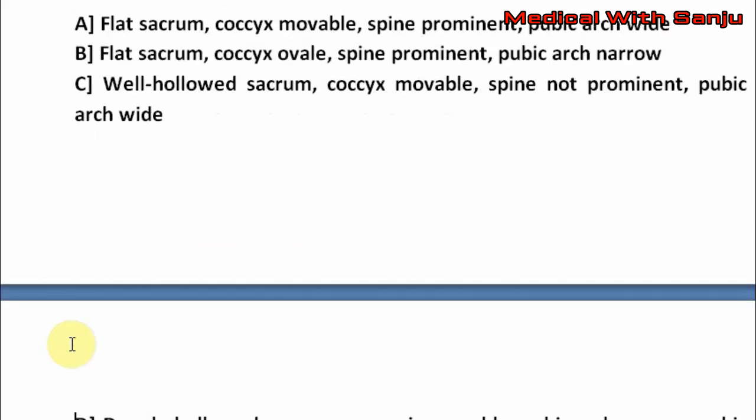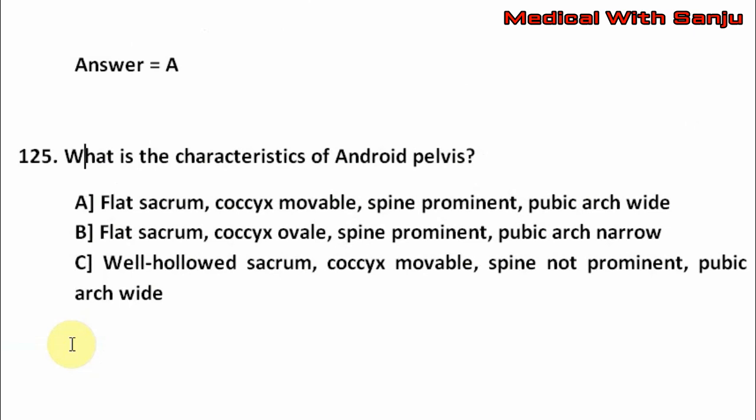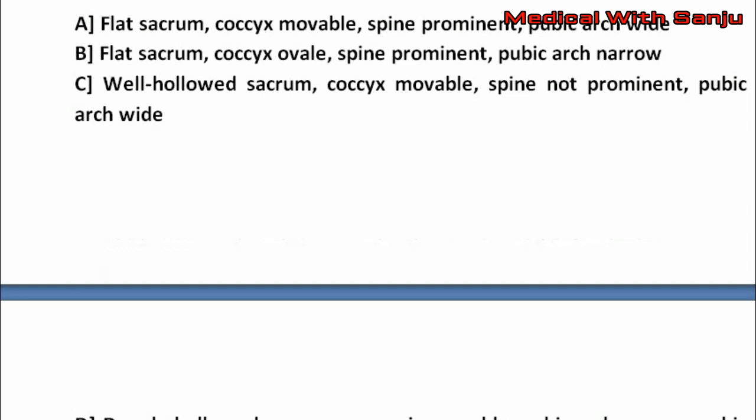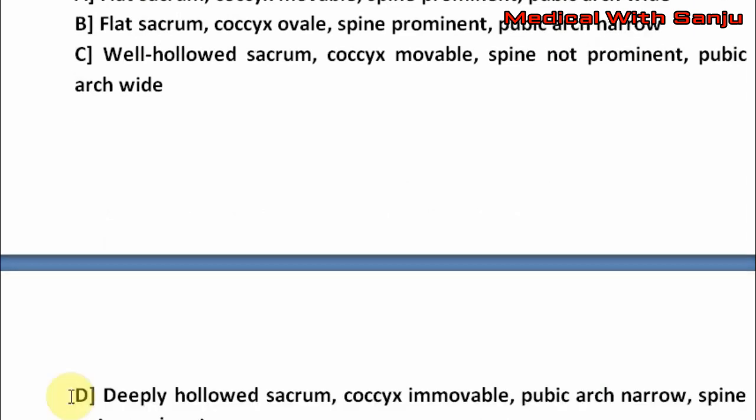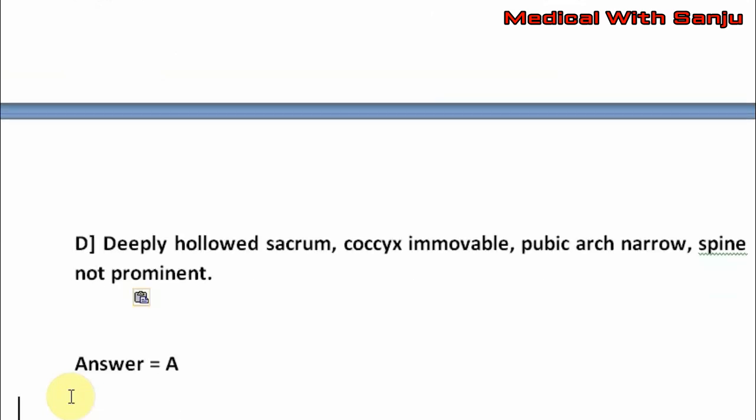Question number 125. What is the characteristic of android pelvis? Option A, flat sacrum, coccyx movable, spine prominent, pubic arch wide. Option B, flat sacrum, coccyx oval, spine prominent, pubic arch narrow. Option C, well hollowed sacrum, coccyx movable, spine not prominent, pubic arch wide. Option D, deeply hollowed sacrum, coccyx immovable, pubic arch narrow, spine not prominent. The right answer is option A.